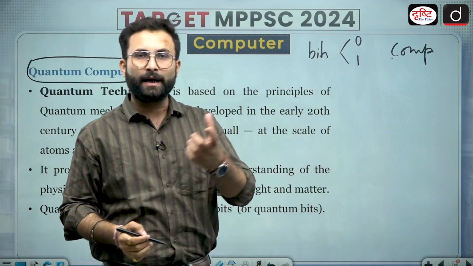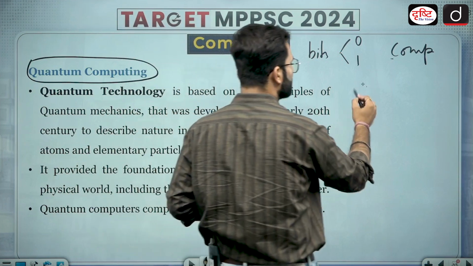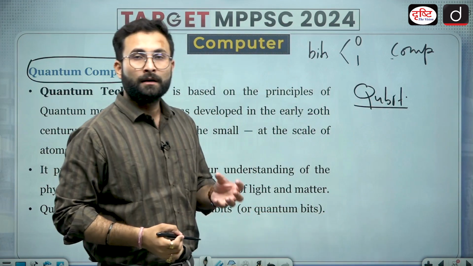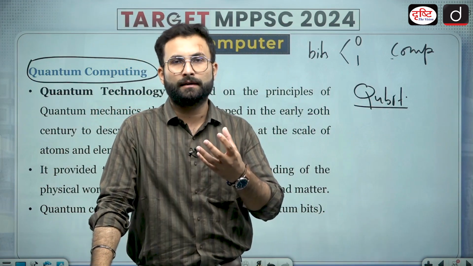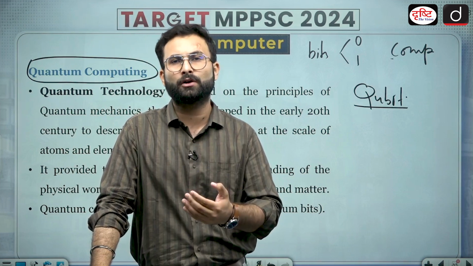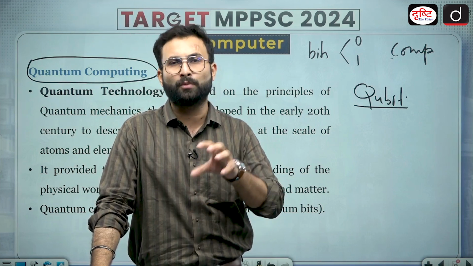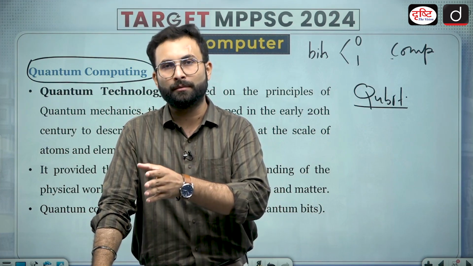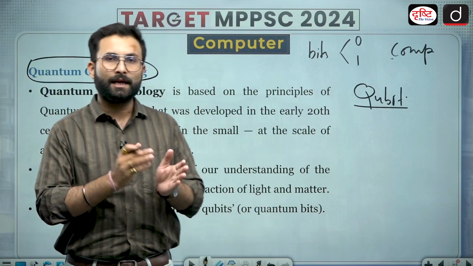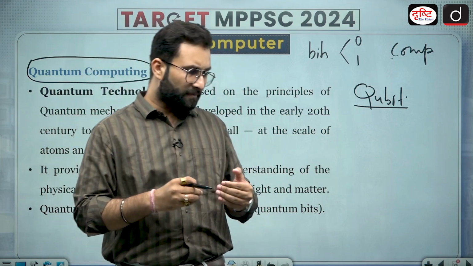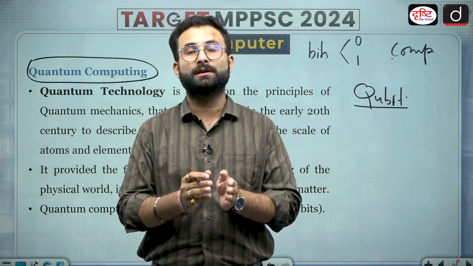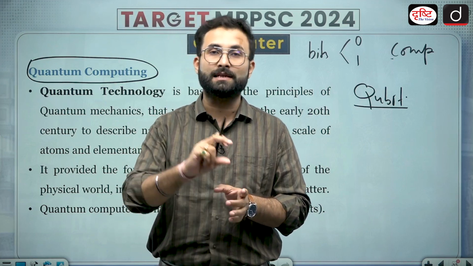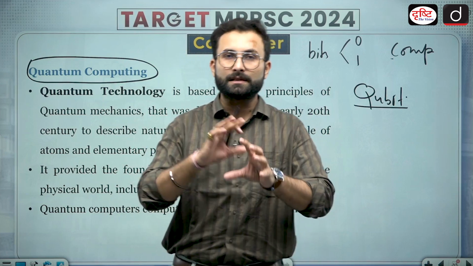Quantum computers, they work on qubits. Now why qubits? Because quantum bits. When we talk about the physical working of an element or an atom at a very small level, matter can either be a particle or light. But when we are talking about quantum mechanics, there are certain phenomena which say that light can at the same time be a particle as well as a wave. It can be energy as well as a particle. So that is the phenomenon of quantum mechanics.